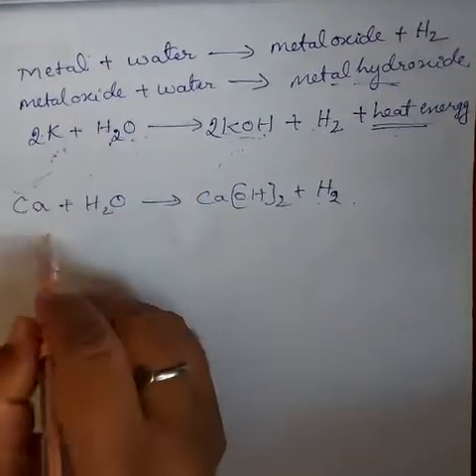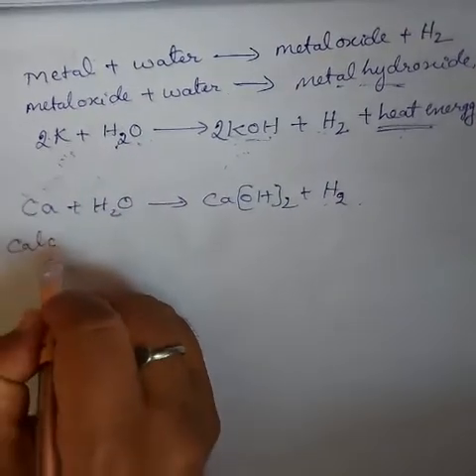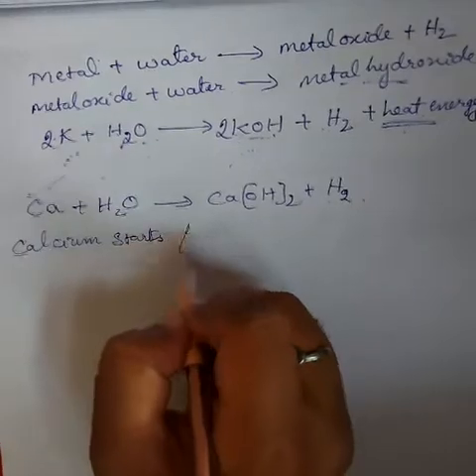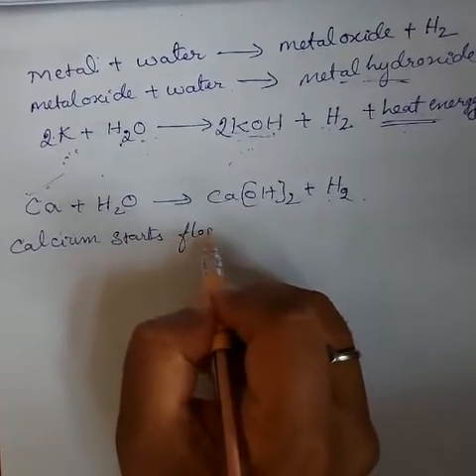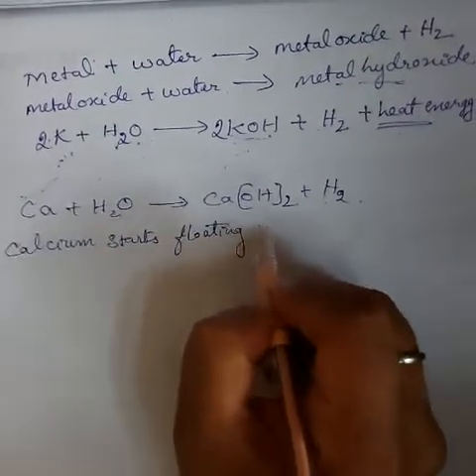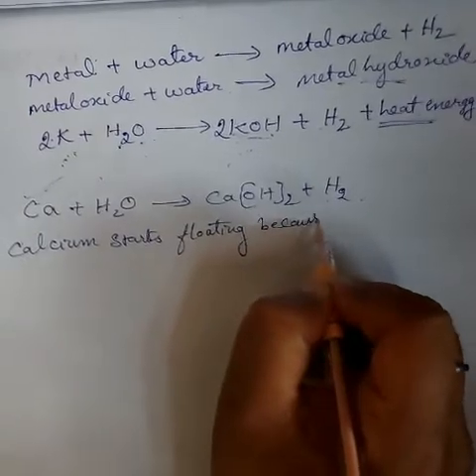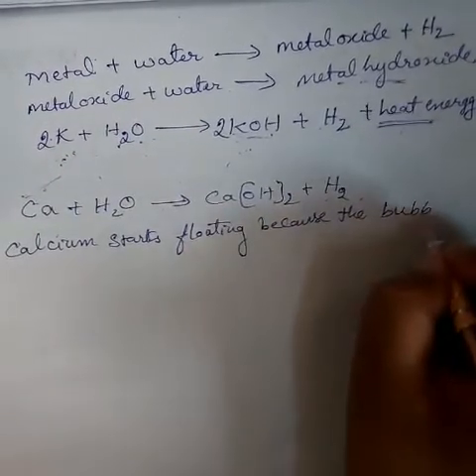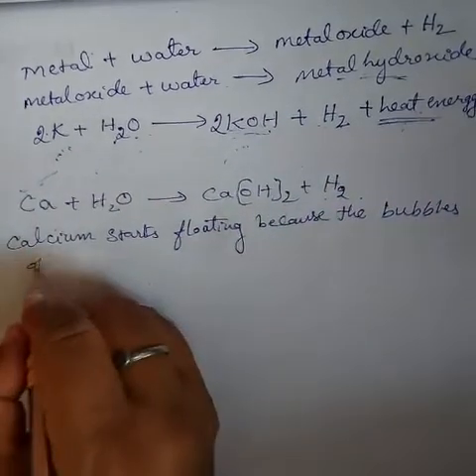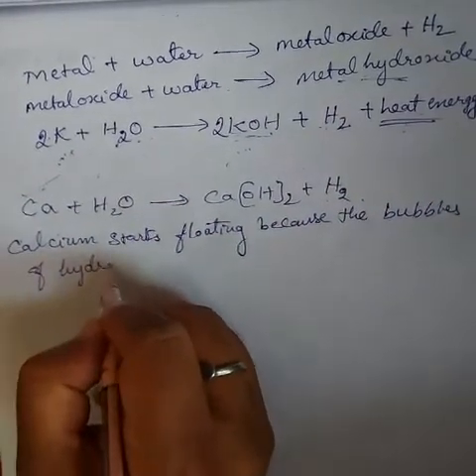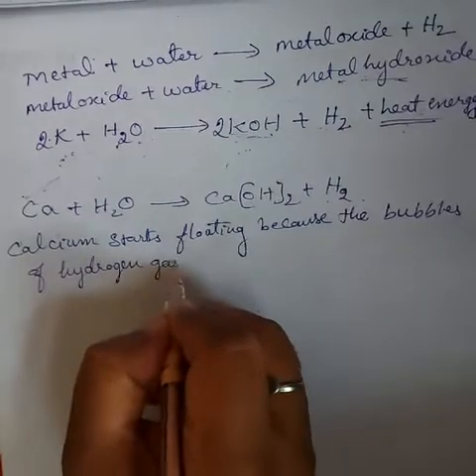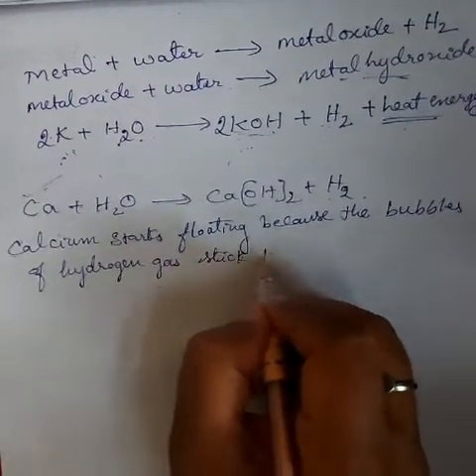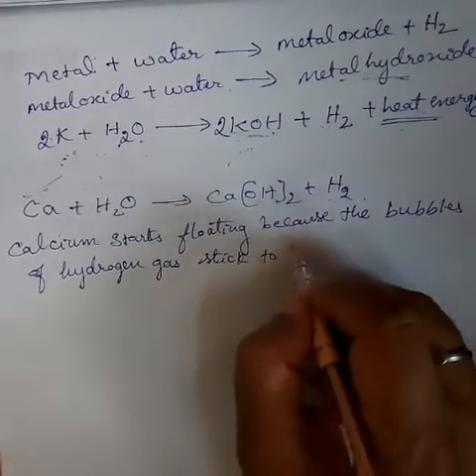Okay, an important thing: calcium starts floating. This point is important because the bubbles of hydrogen gas stick to the surface of the metal.